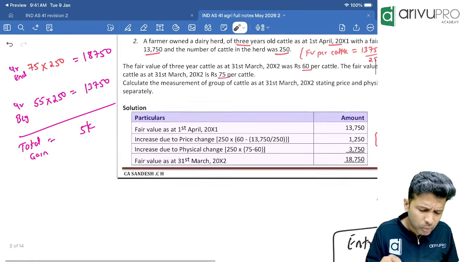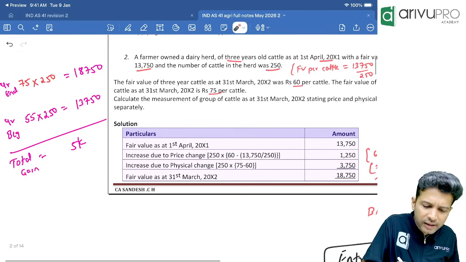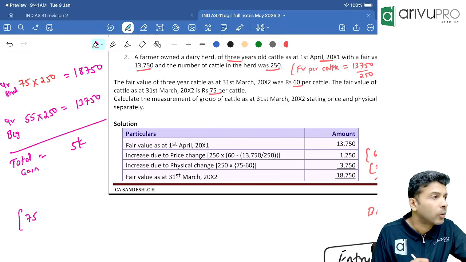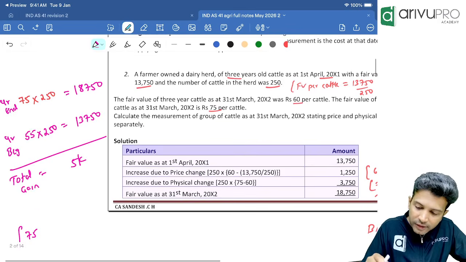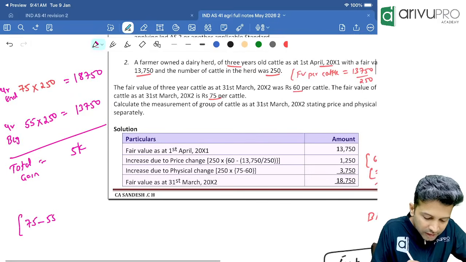Otherwise, directly calculate the total gain. Multiple ways to calculate. Or you can also straight away calculate in one line. How? Sir, what is the fair value at year end? 75. What was the fair value at year beginning? 55. That means how much is the gain?